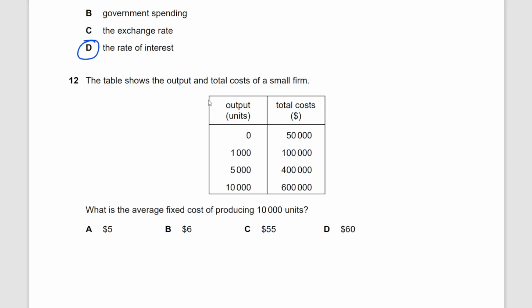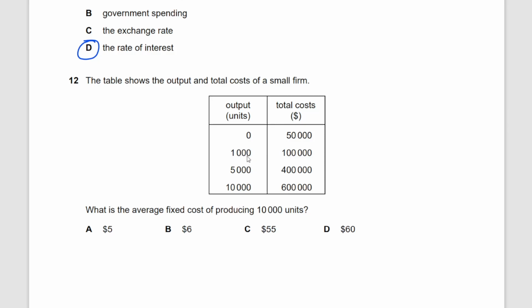The table shows the output and total cost of a firm. Here's your output, here are your total costs. So what is the average fixed cost of producing 10,000 units? Average fixed cost is your fixed cost divided by your output. So fixed cost here is 50,000 and output here is 10,000. 50,000 divided by 10,000 is going to be $5.